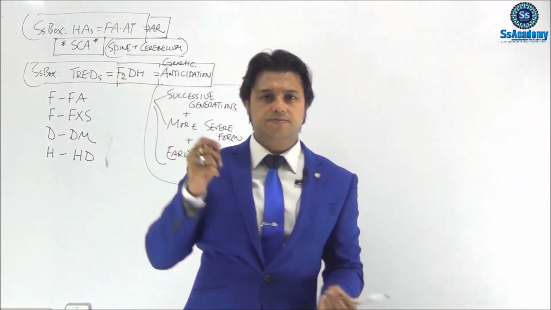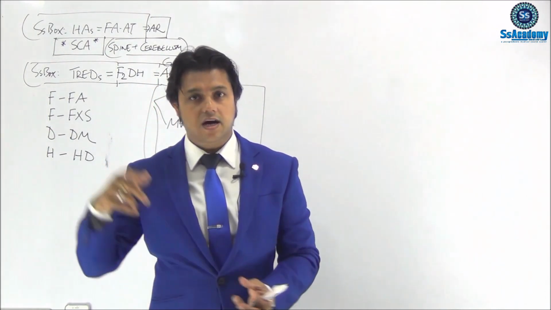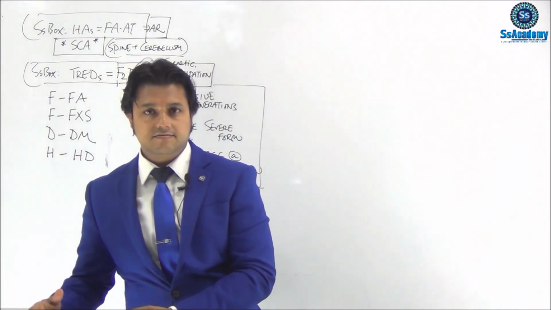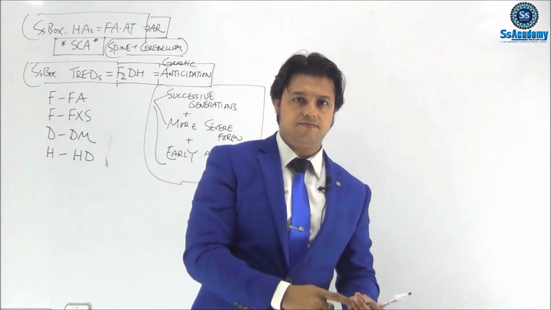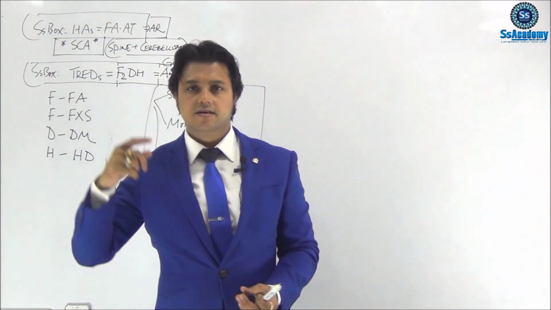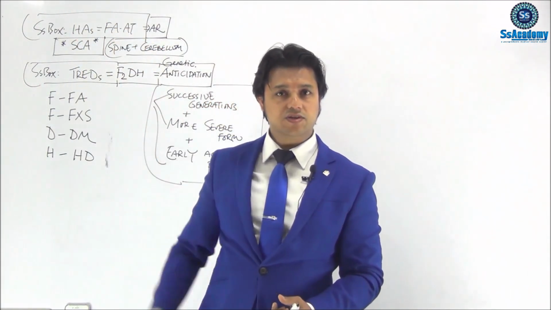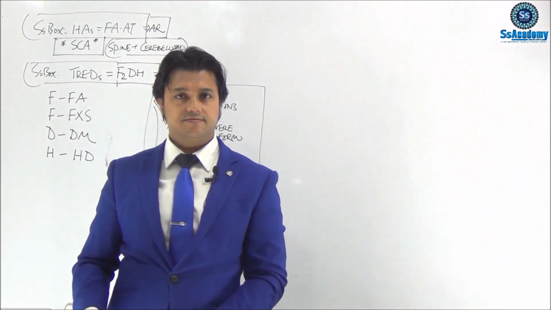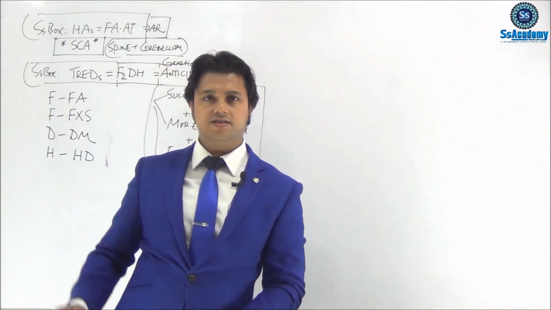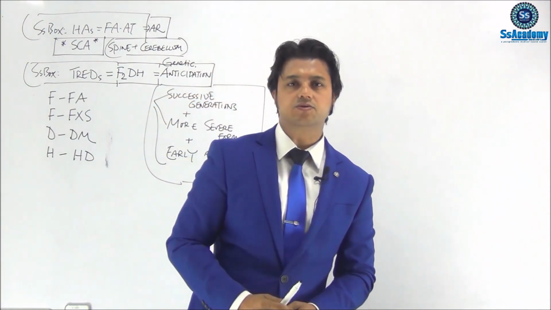So successive generations, more severe forms, earlier aged presentation. Successive generations, my grandfather, father and me, more severe forms, right? And earlier aged presentation means 80, 40 and 20. This is called genetic anticipation. I hope you understood, my dear. Alright.